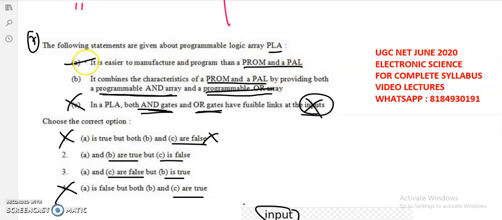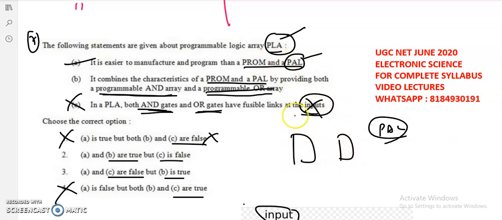Why? Because while coming to the PAL, the major difference between the PLA, programmable logic array, and programmable array logic is that in the PLA, let's take the two stages. In the PLA, it is the AND stage and the OR stage. So coming to the PLA, both the AND gates are programmable and OR gates are also programmable. But while coming to the